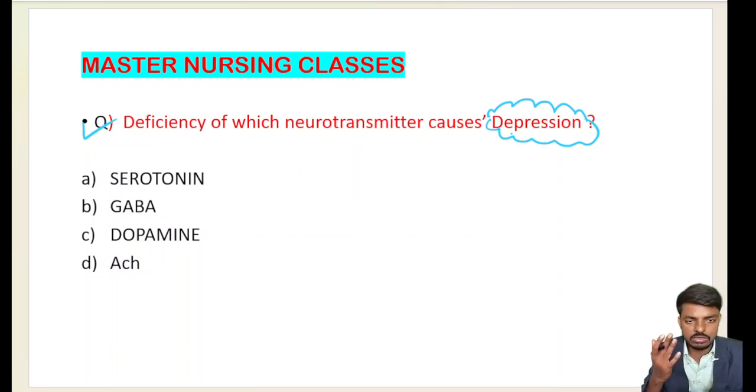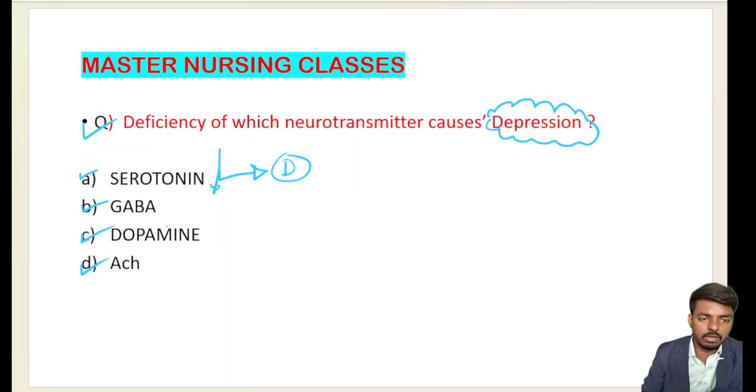Deficiency of which neurotransmitter may cause depression? Option A is serotonin. Option B is GABA. Option C is dopamine. Option D is acetylcholine. So here it is serotonin: deficiency of serotonin increases the risk of depression.